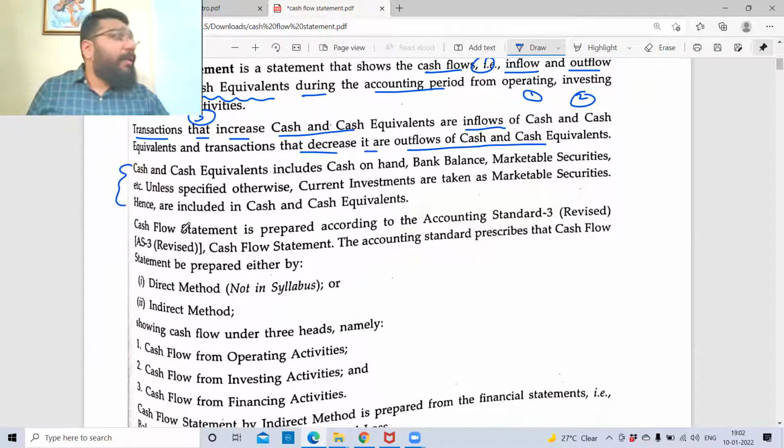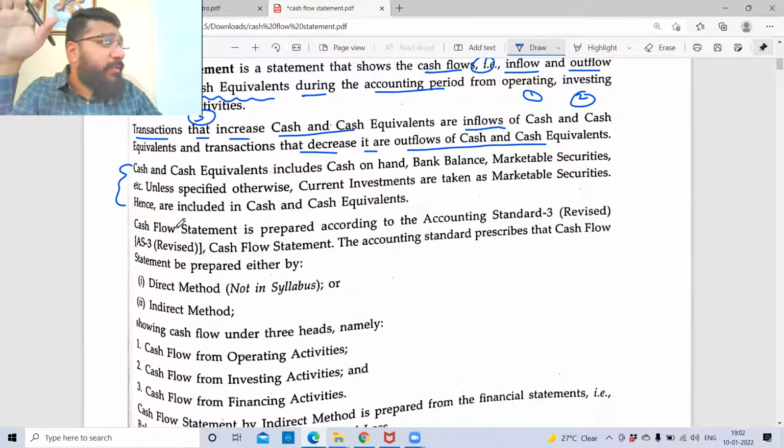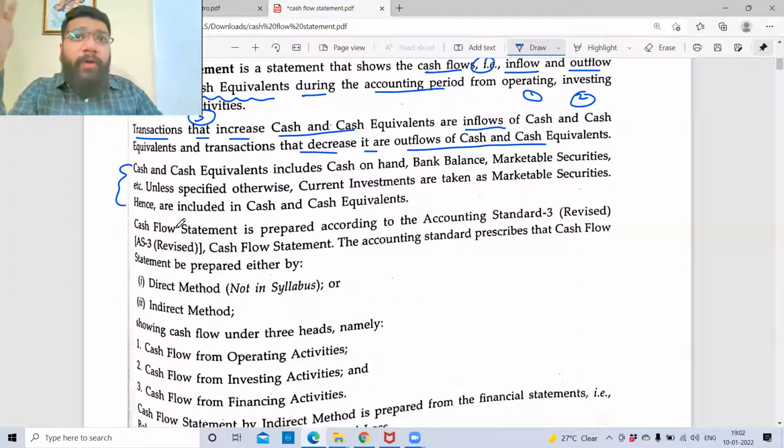Now, this cash flow statement, guys, you cannot prepare the way you want to prepare. The entire accounting that we have done, whether it is journal, ledger, trial balance, financial statement, everything, has a proper format prescribed by different organizations. For example, when we prepared the financial statement for a company, the format, that is statement of P&L and balance sheet, was prescribed by whom?